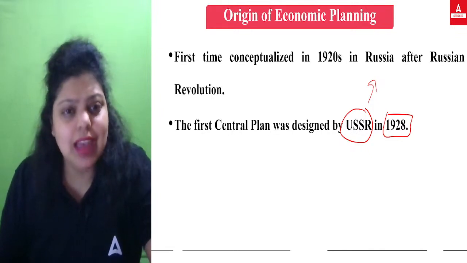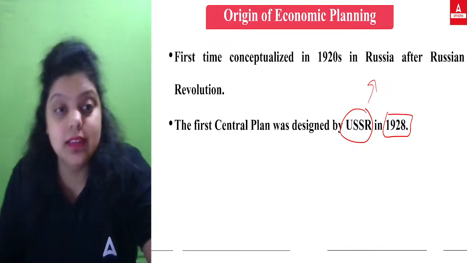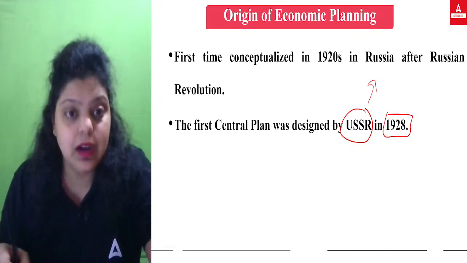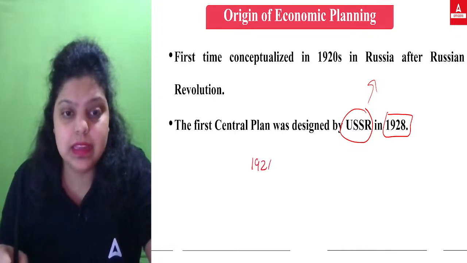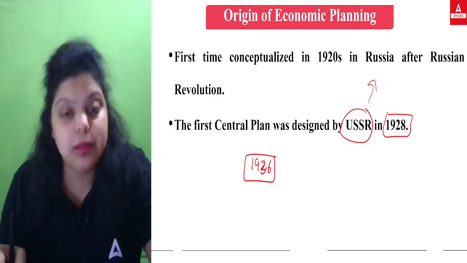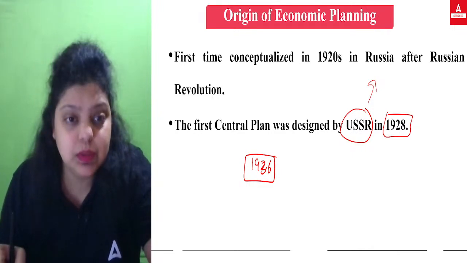India actually started planning in the year 1936. That was the Visvesvaraya plan, the first plan of our economic planning. But they were not successful till 1950.